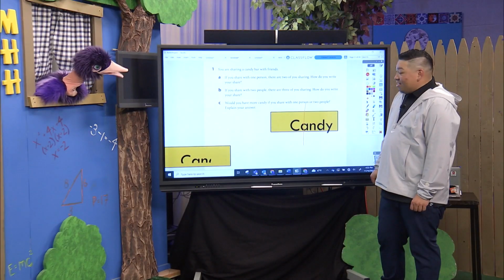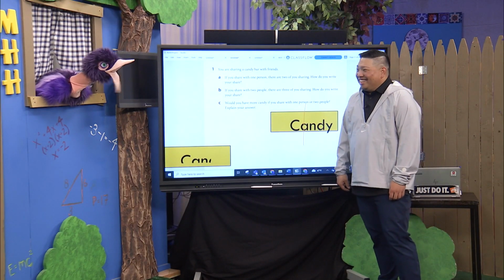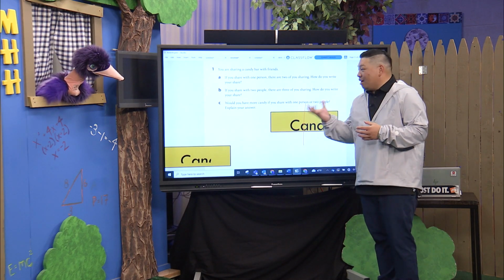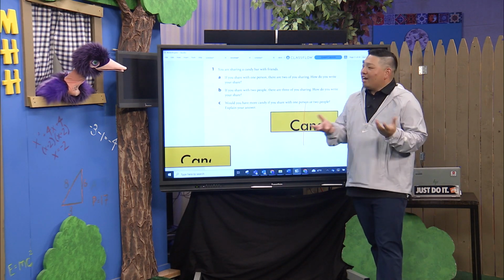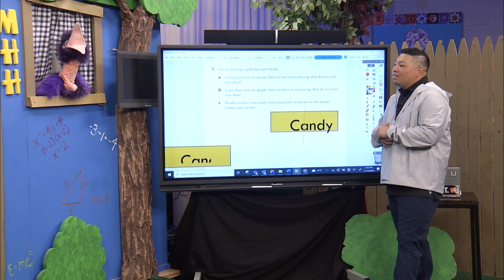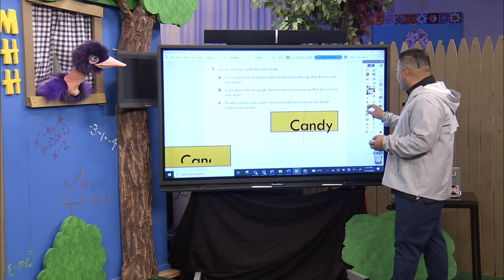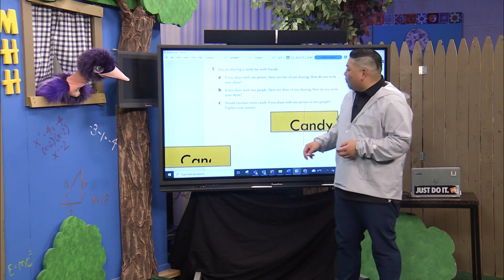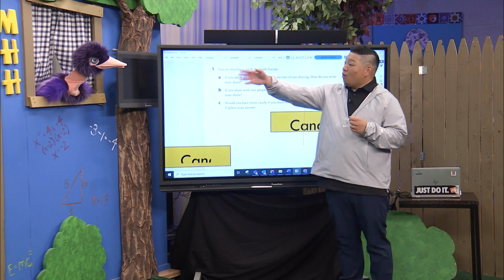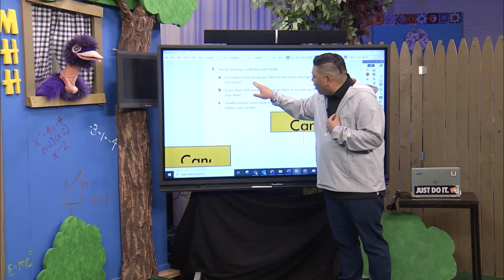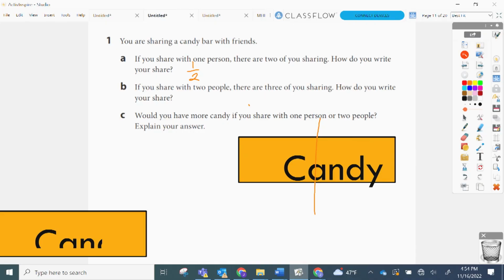I don't know. How would we? I'm distracted. I'm thinking about candy. That's okay. So our third grade mathematicians at school right now are talking about something called fractions. And fractions are a way to measure different equal parts of stuff. So if we're taking a candy bar and splitting it in half, and we have two equal parts, you get one of those, and I would get one of those, and we would show 1/2 each. Oh, I see. Yeah, that makes sense.